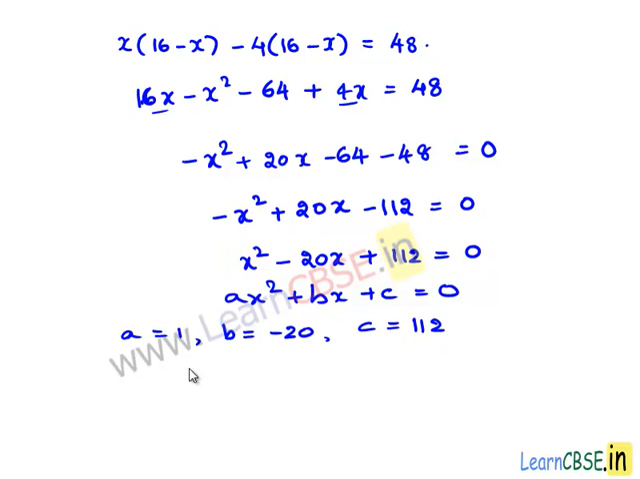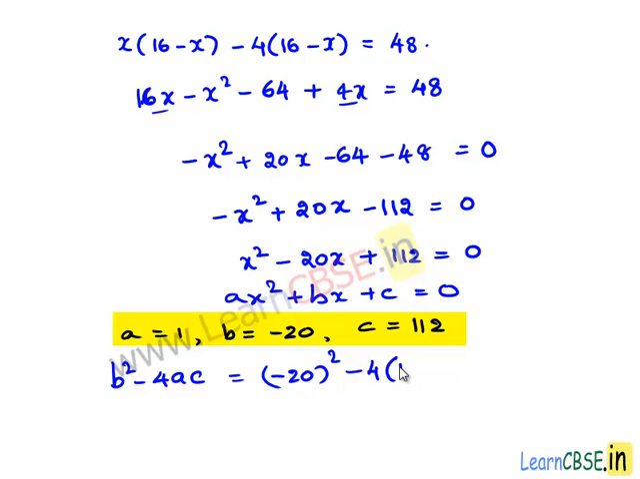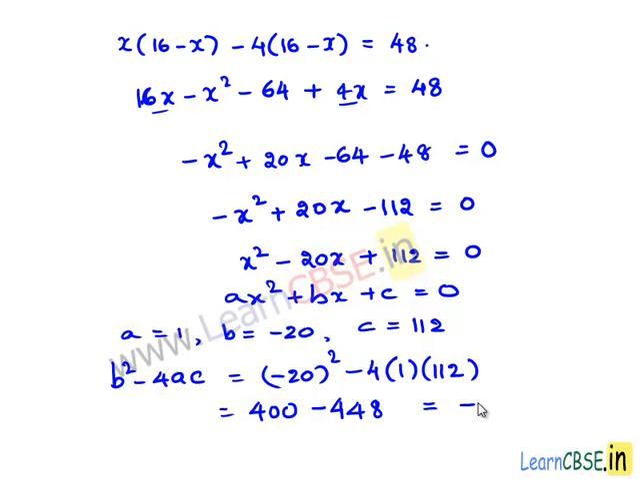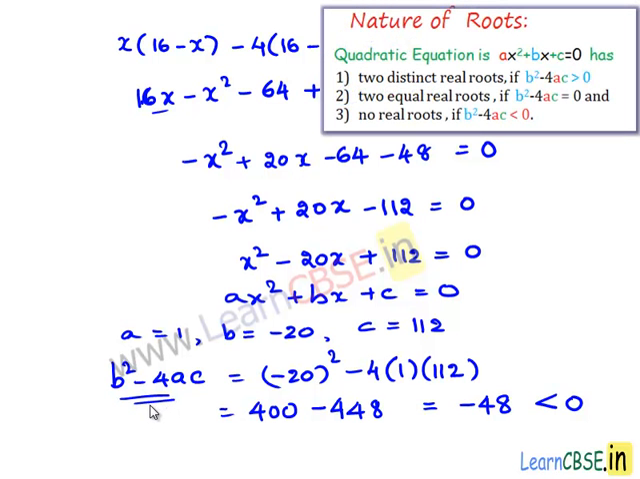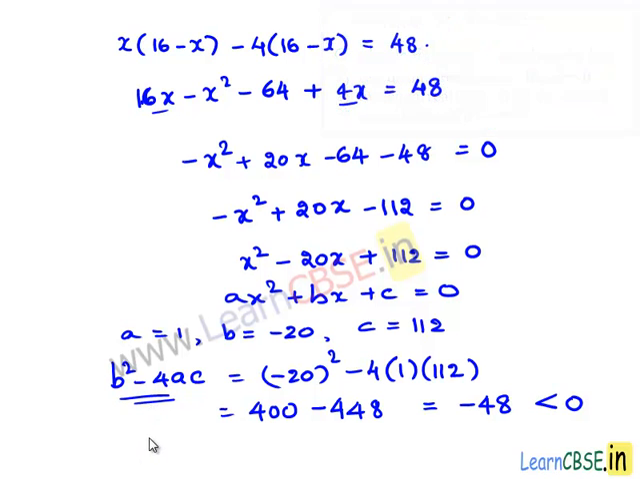Let us find the discriminant b square minus 4ac, which is nothing but minus 20 whole square minus 4 times 1 multiplied by 112, which is nothing but 400 minus 4 times 112, which is 448, and this is equal to minus 48, which is less than 0. The discriminant b square minus 4ac is less than 0. Hence, the equation has no real roots. Therefore, the given situation is not possible.